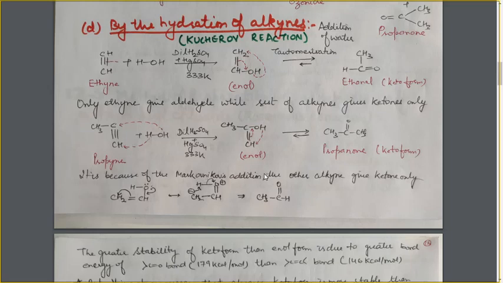Now here the question arises. It is explained here how the tautomerization is taking place, in the case of the enolic form formed from ethyne. In this OH group the lone pair of oxygen will undergo conjugation with the double bond.